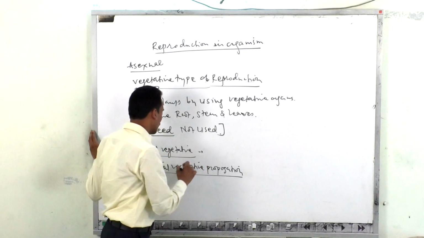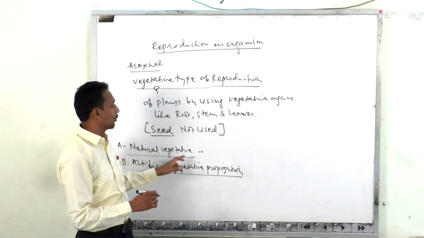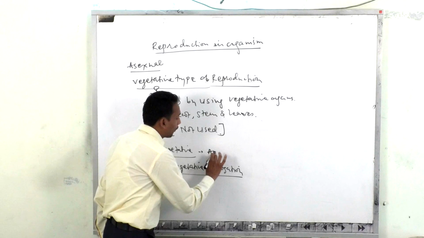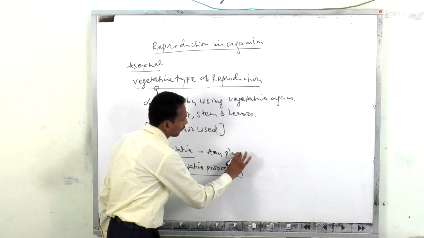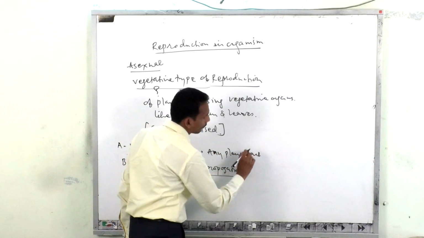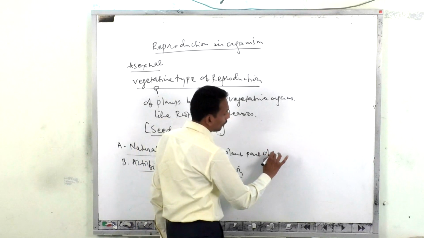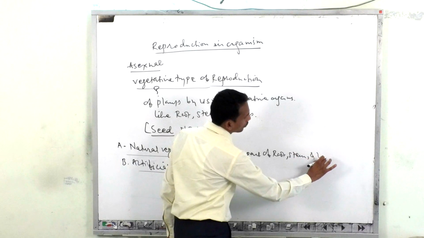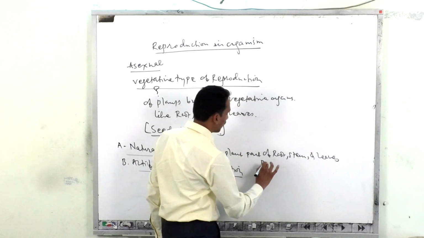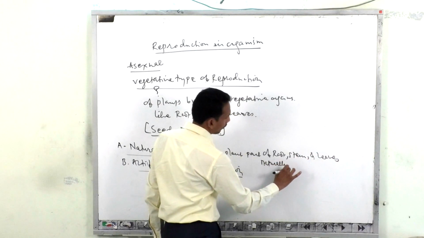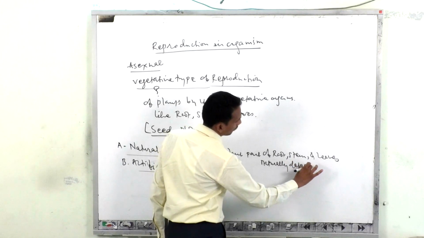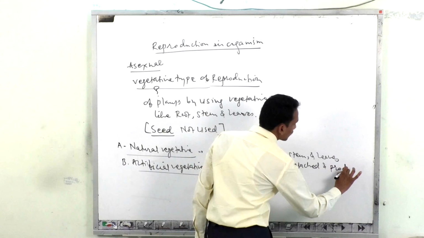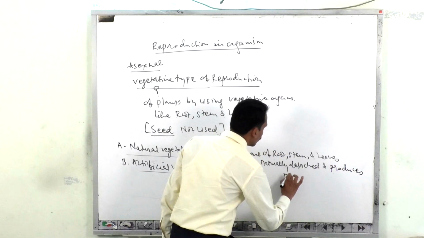In natural vegetative propagation, any plant part of root, stem and leaves naturally detaches and produces a new individual.